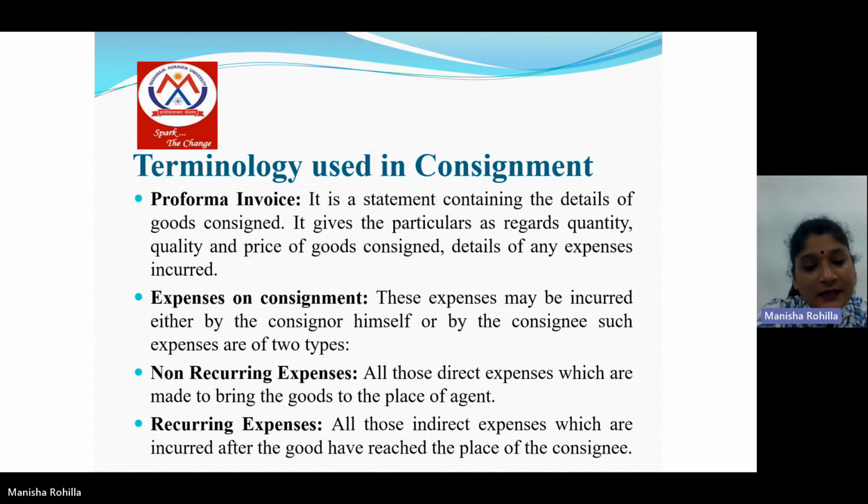And recurring expenses are all those indirect expenses which are incurred after the goods have reached the place of the consignee. Means recurring expenses are those expenses which are incurred after the goods have been taken by the consignee, and non-recurring expenses are those expenses which are made to bring the goods to the place of the agent.